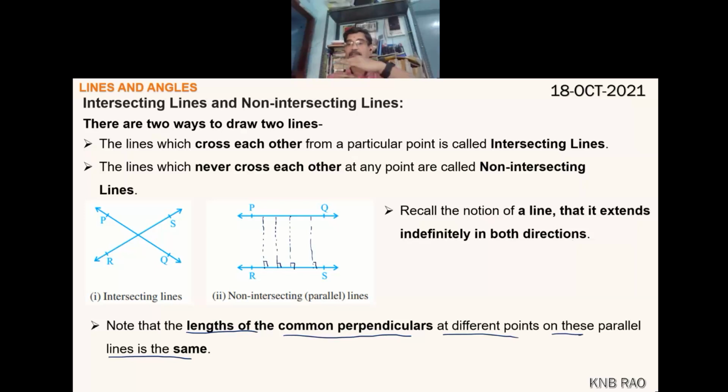Next, the perpendicular distance between two parallel lines is same, wherever it is dropped, at whichever point they are found, the perpendicular distance between two parallel lines is constant. Okay, these are the two important concepts which you have to understand.